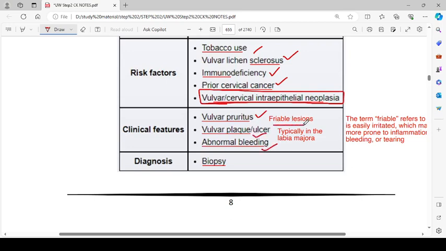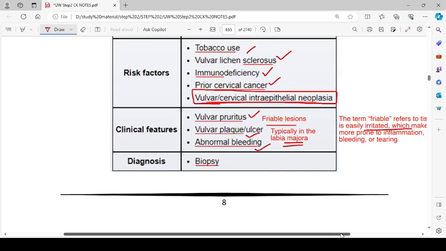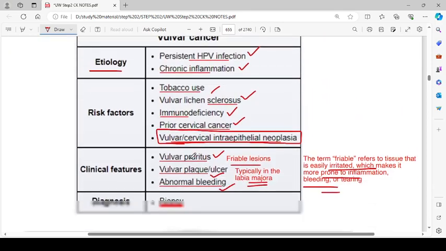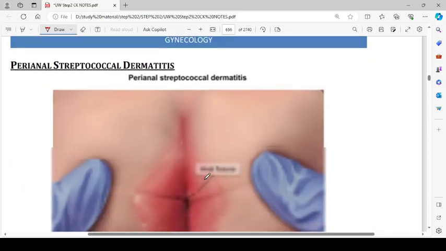There will be friable lesions, typically in the labia majora. The term friable refers to tissue that is easily irritated, which makes it more prone to inflammation, bleeding, and tearing. And for the diagnosis of vulvar carcinoma, we do the biopsy.